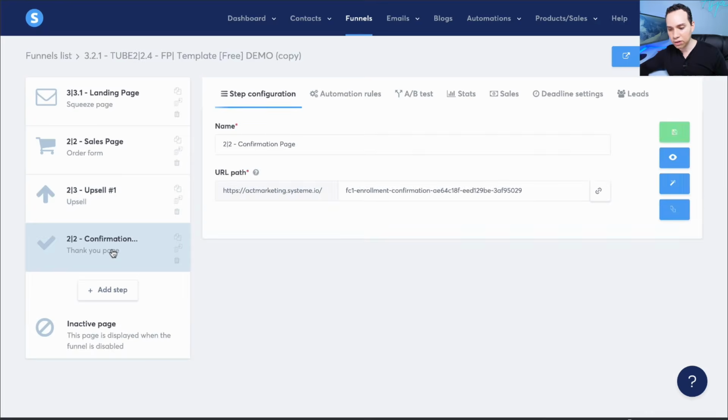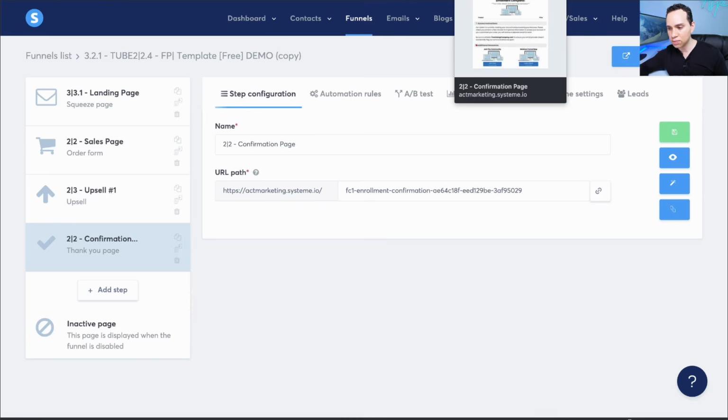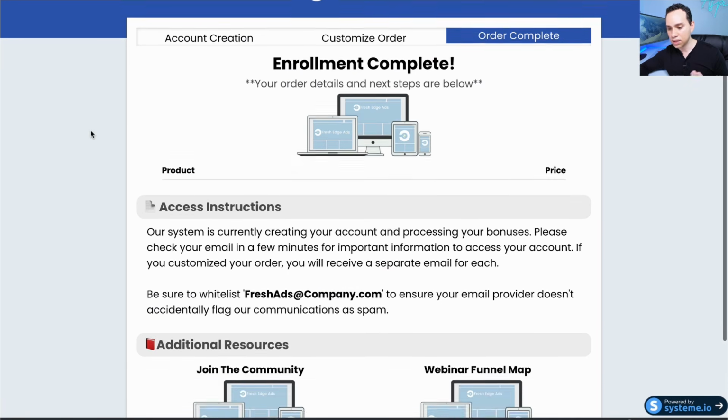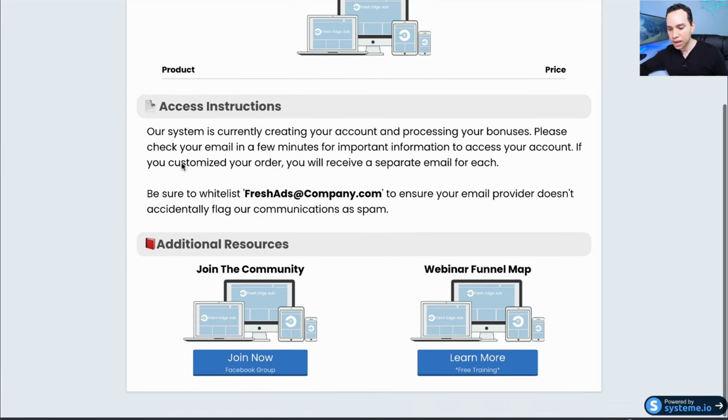And so the final page is your confirmation page. So this is what the template looks like in the description. So enrollment complete, and then you can ask them to join your Facebook group, check out whatever your blog or YouTube channel, or check out some other funnel or free training.